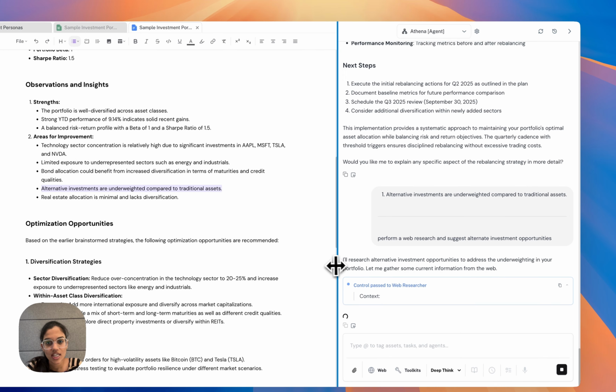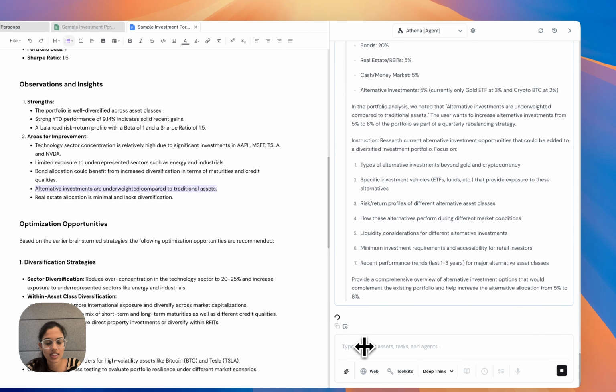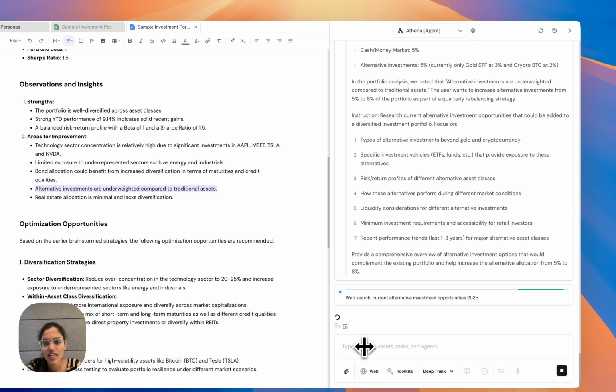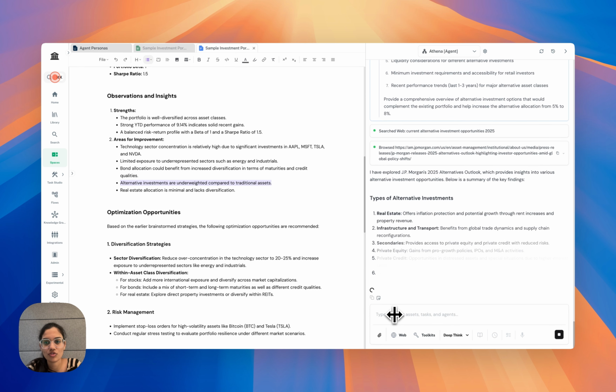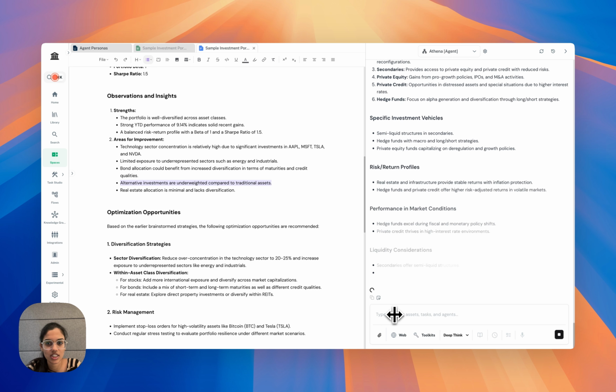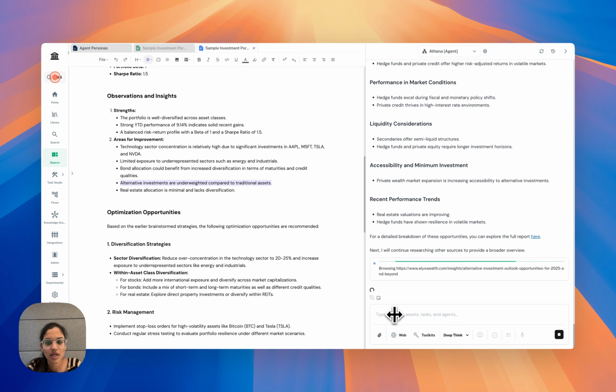As we can see, this involves multiple steps like doing a web research, then gathering the information and consolidating it in a concise format. So the deep think mode of Athena has chosen the web research for the first part of the task, which is looking for alternative investment opportunities in other industries as compared to the ones that we have already invested in.